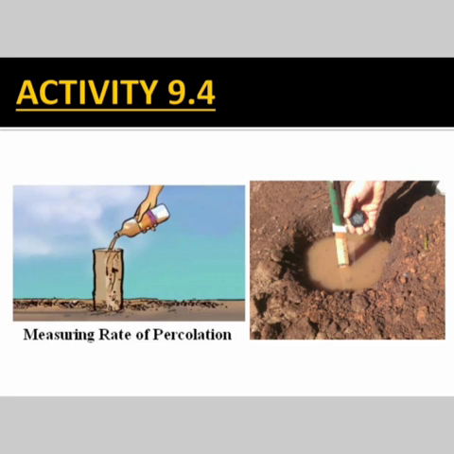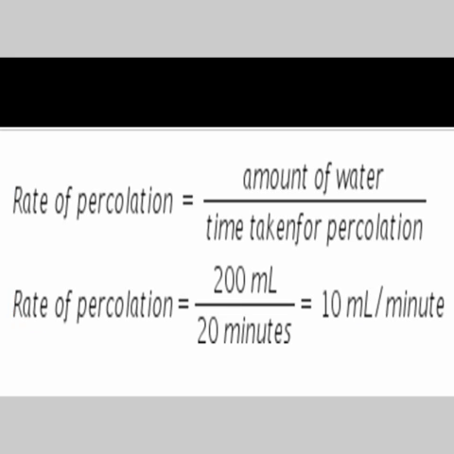How do you calculate the percolation rate? The percolation rate can be calculated using the formula: amount of water in ml divided by the time taken for percolation in minutes. For example, we have taken a certain sample. It took 20 minutes for 200 ml to percolate. So 20 minutes it is taking to percolate 200 ml of water.